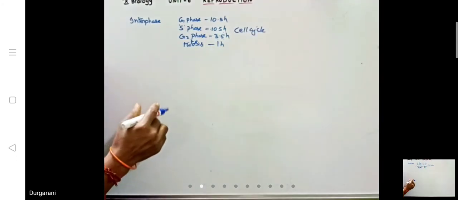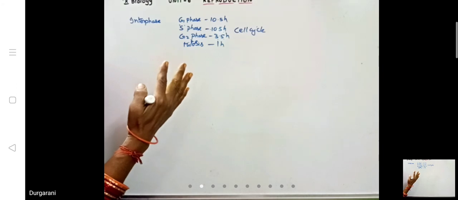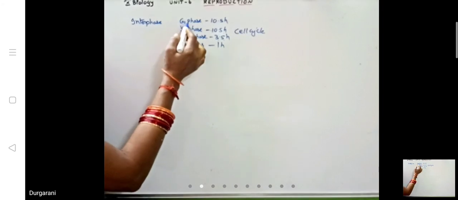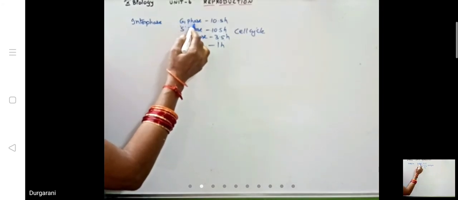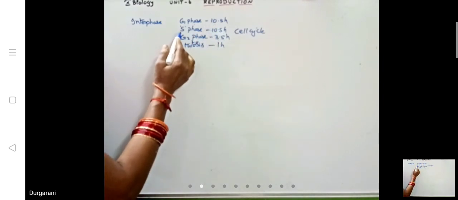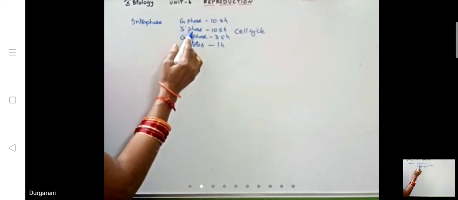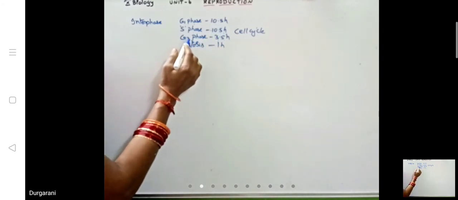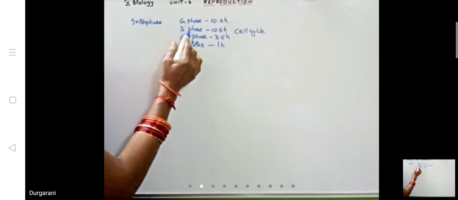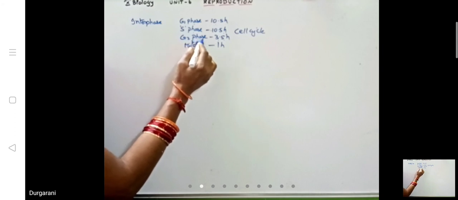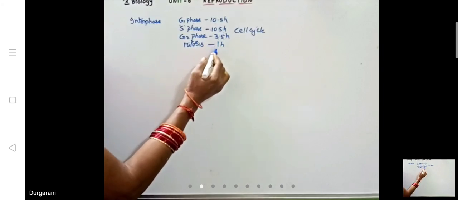Gap 1 means after the mitosis, again for a new cell state, a new division to take place, there is a gap. That is what we are calling the gap 1 phase, that stays for 10.5 hours. Next, synthesis of the genetic material, or DNA, will take place. That also will take nearly 10.5 hours. G2 means it is the gap between synthesis of DNA and the mitosis. So that is what we are calling the G2 phase, which lasts for 3.5 hours.